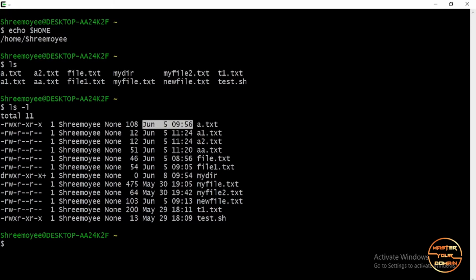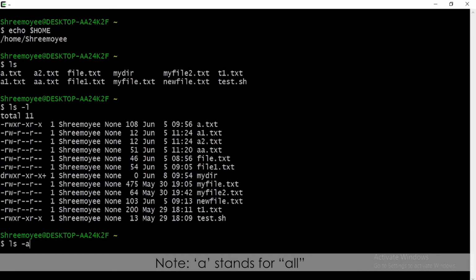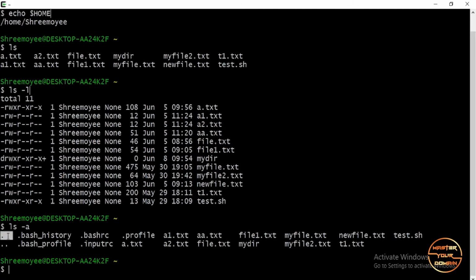Alright, now I have listed all the files that are under this home directory, but there are some other files which start with a dot. These files are called hidden files and they are not shown to the user by default because of some security reasons. But if you want to see them, then the command is ls -a. A stands for all. Now you can see that there is .bash_history, .bashrc. So these directories or files that start with a dot are hidden files.